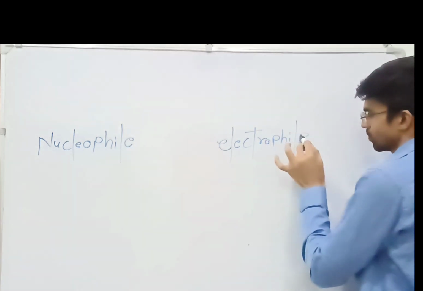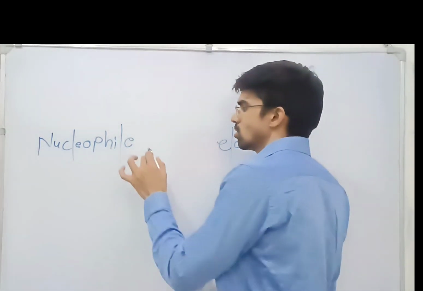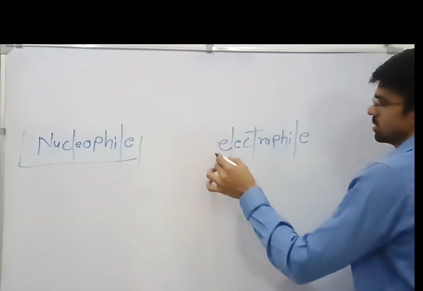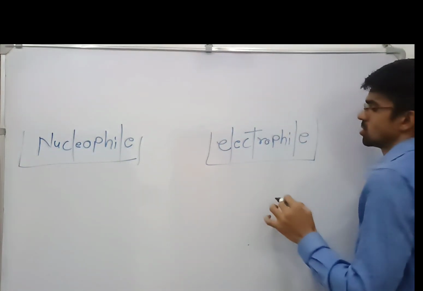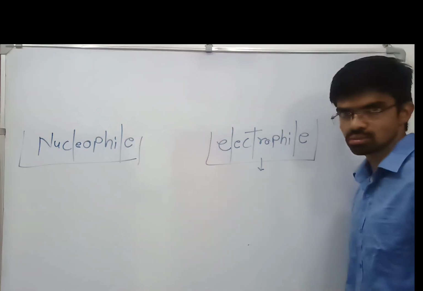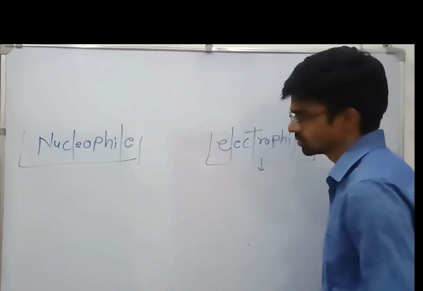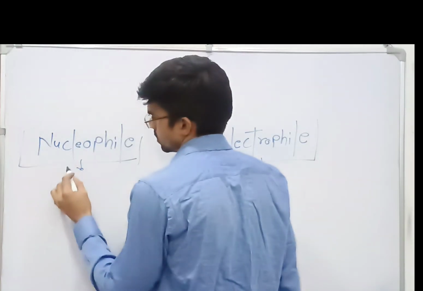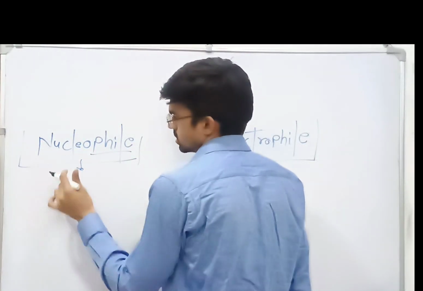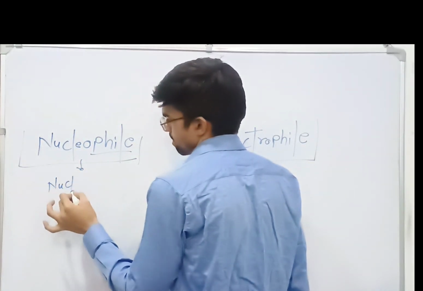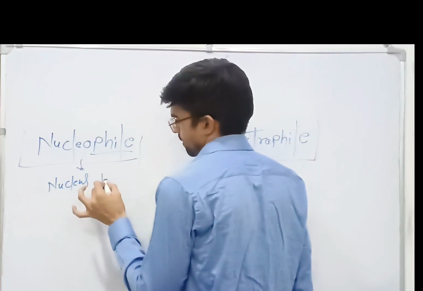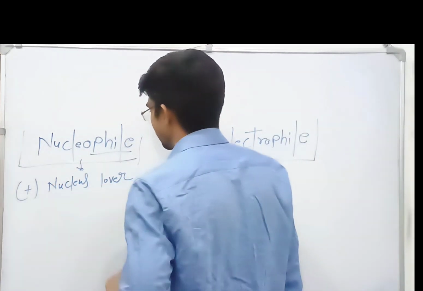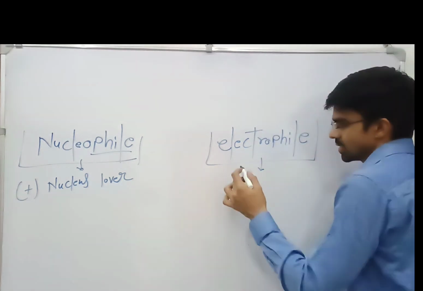Nucleophile species are also called electron lovers, and electrophile is called electron hater or nucleus lover. Nucleophile means, sorry, phile means lover, so it is nucleus lover. Nucleus means what? Positive lover. And this is the electron lover, that is negative lover.